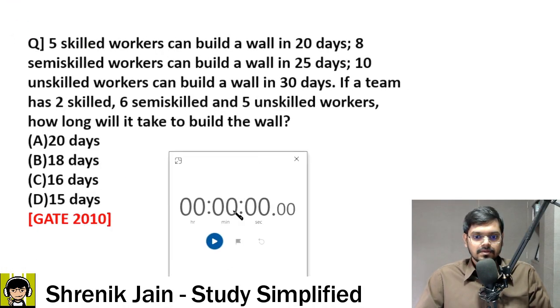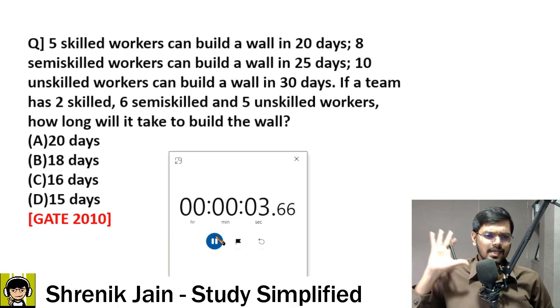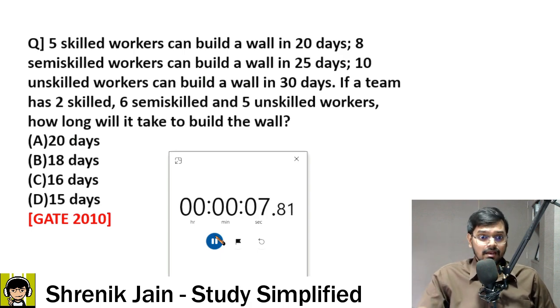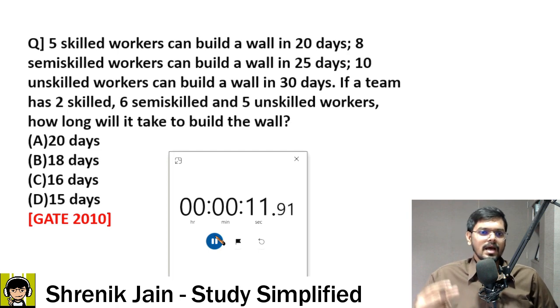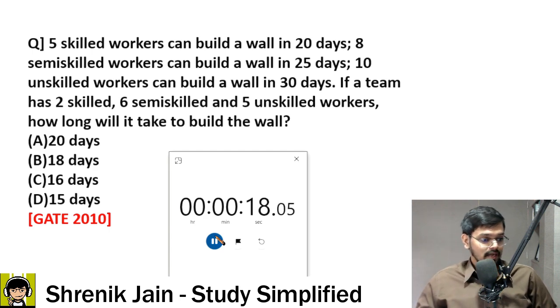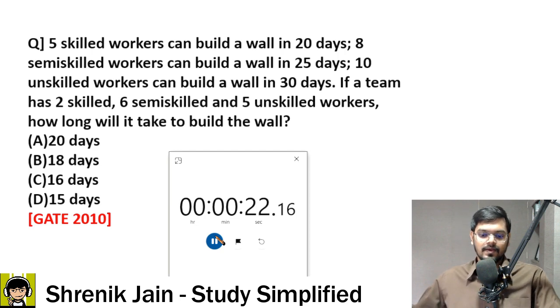Your time starts now. 5 skilled workers can build a wall in 20 days. 8 semi-skilled workers can build a wall in 25 days. 10 unskilled workers can build a wall in 30 days. If a team has 2 skilled, 6 semi-skilled and 5 unskilled workers, how long will it take to build the wall? 20 days, 18, 16, 15. Tell me guys, A, B, C or D?